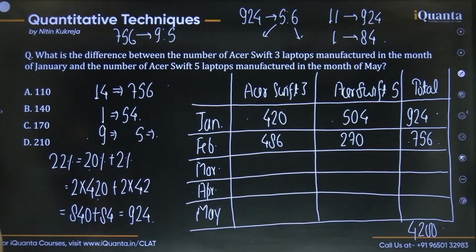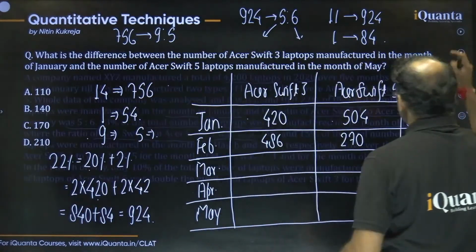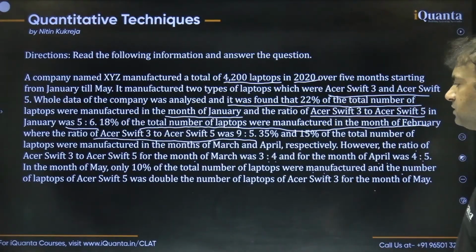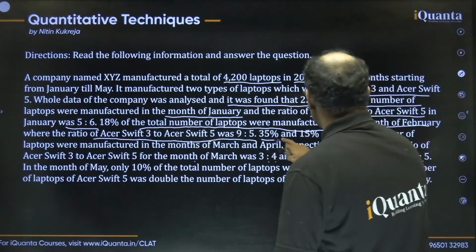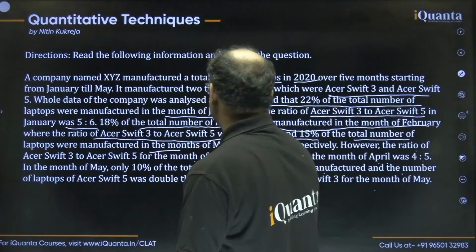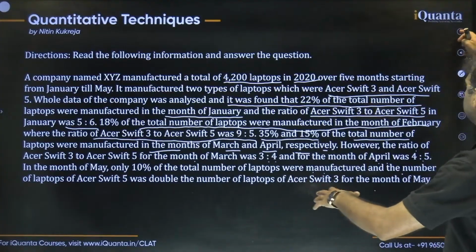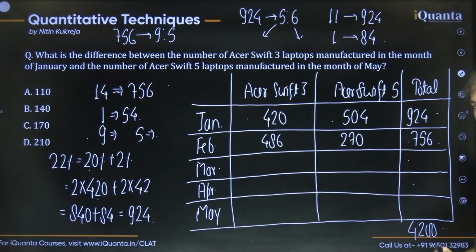Okay, that's great, Vivan. Fine, so this is about the month of Feb. Now let's discuss the month of March. Probably we can do things faster, right? Because everyone is able to understand. Now they are saying that 35% and 15% of the total number of laptops were manufactured in the months of March and April respectively. So 35% in March and 15% in April.